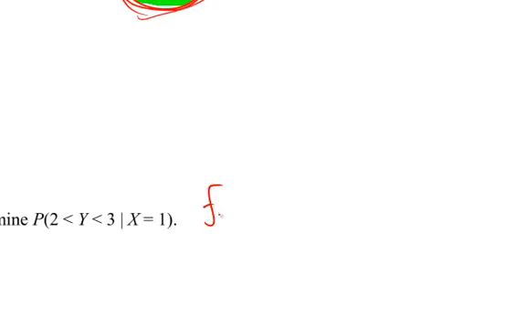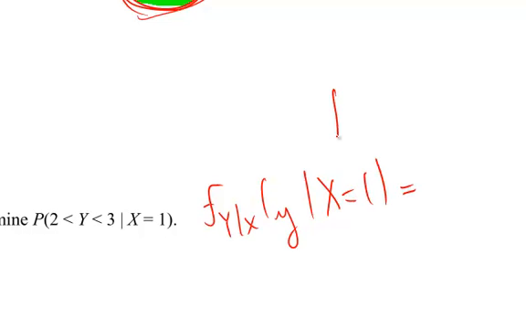So we want to look now at f of y given x equal to 1. So I'm setting my x, and I'm trying to find the conditional probability that y is between 2 and 3, given I've set down now x is 1. And again, not exactly x is 1, as x approaches 1.